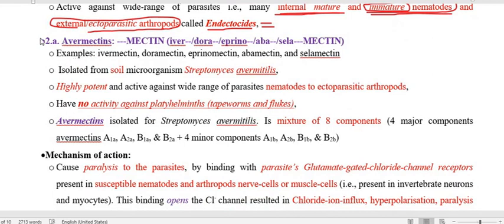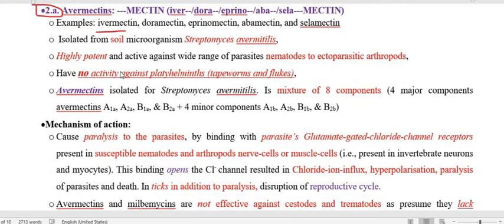That we already discussed. They are divided into two types: ivermectin and the other one, milbemycin. Regarding ivermectin, the most important drug, we are going to discuss mainly ivermectin. As an antibiotic, ivermectin is derived from, isolated from, the soil microorganism Streptomyces avermitilis.